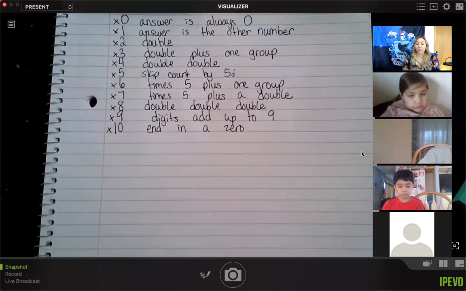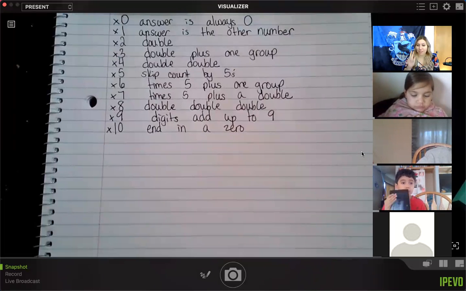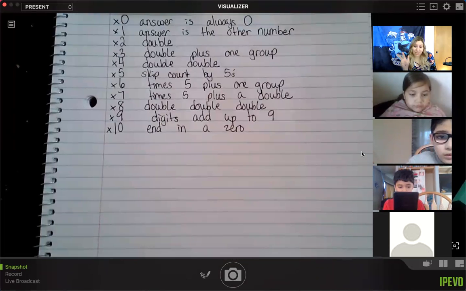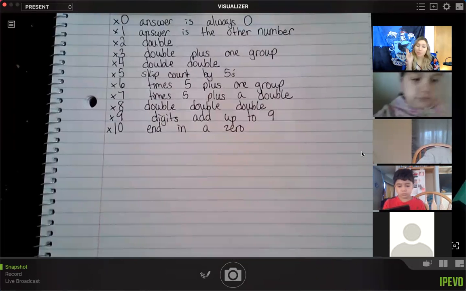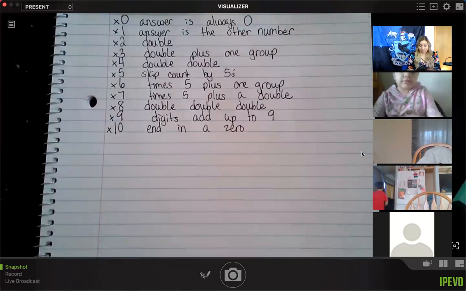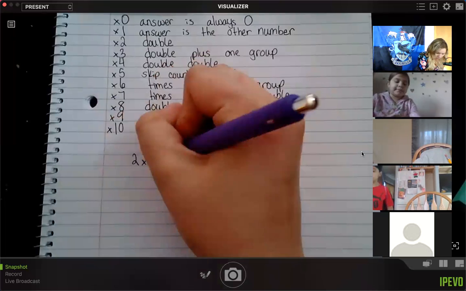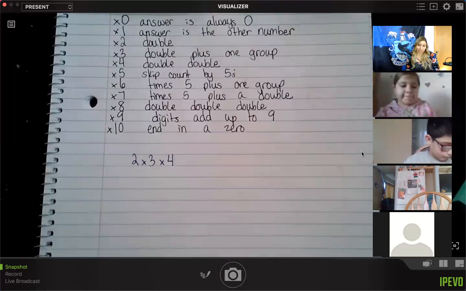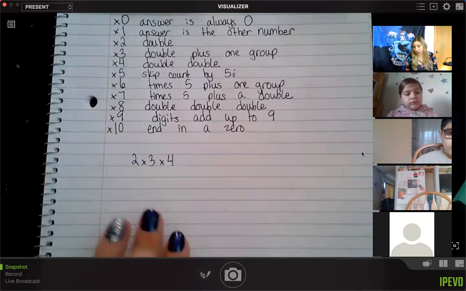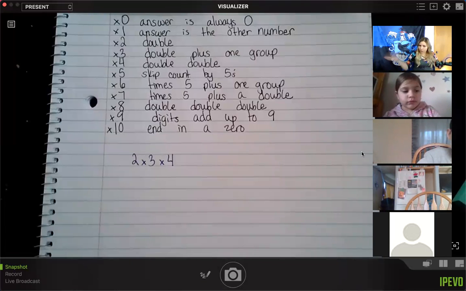Now, today our job is to multiply 3 factors. We're going to multiply 3 numbers together. And it sounds like, oh my gosh, Miss Mannering, we just learned how to multiply 2 numbers. What are you doing? But it's going to be great because when you multiply 3 numbers together, it's just like multiplying 2 numbers, but with an extra step. So let's say we are multiplying 2 times 3 times 4. These are what your problems will look like today. It'll say something like this, and it'll look a lot like this. Where is a girl to begin? Well, I like to start with the 2 smallest numbers.